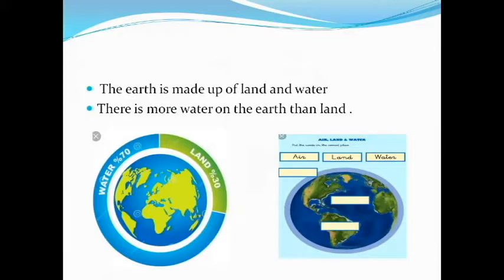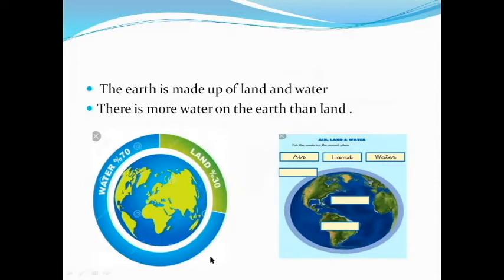Next, this Earth is made up of land and water. You know very well, yes or no, children? The Earth is made up of land and water. There is more water on the Earth than land. See this? The blue color area shows water, and where we can see red, yellow, green and small brownish colors, these are known as land.